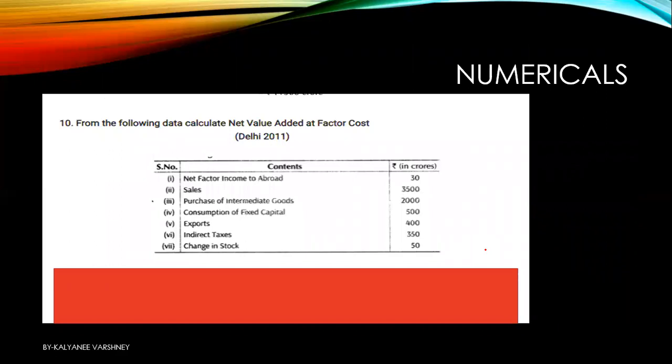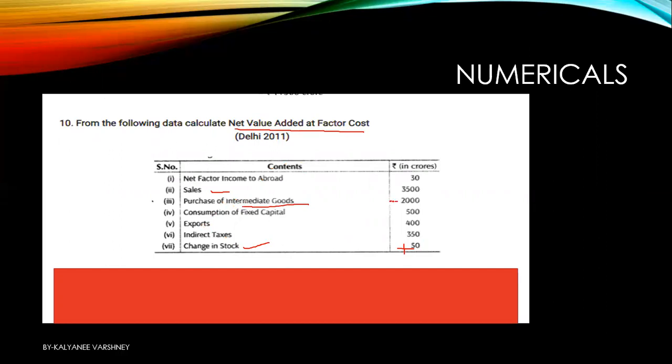Let's see this one particular question. We need to find net value added at factor cost. So firstly, what will you find? Value of output, which is sales plus change in stock, that is 3500 plus 50, will give you value of output. From that, what do we have to do? Minus IC.